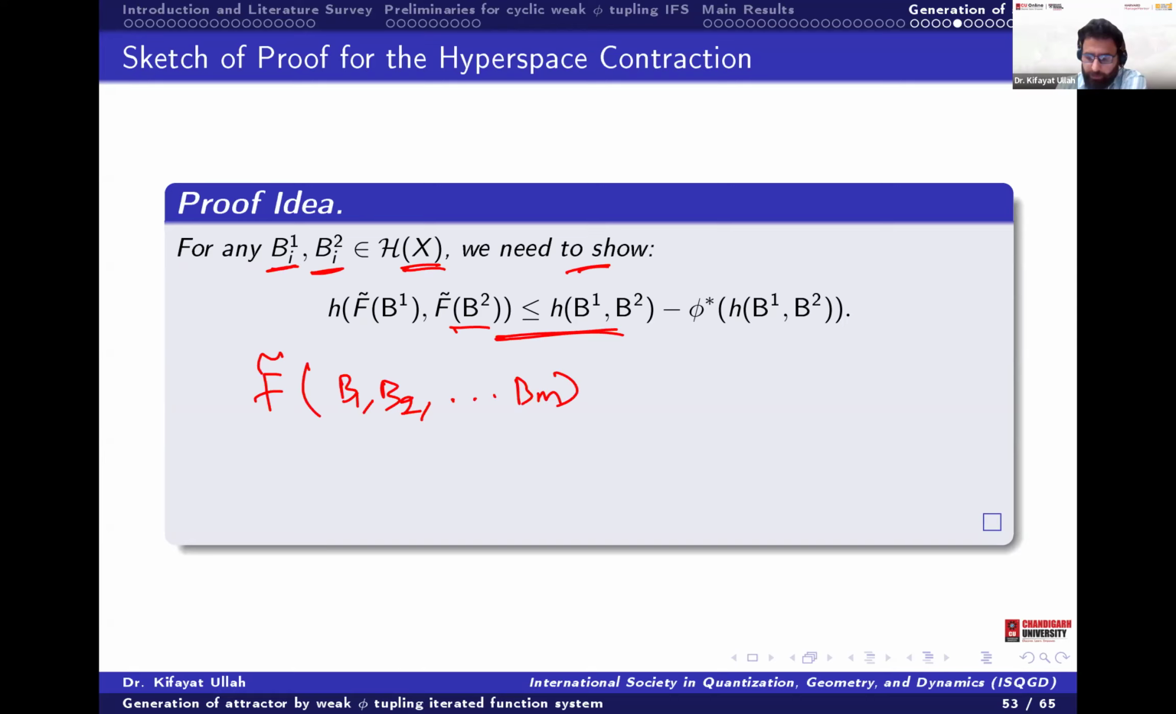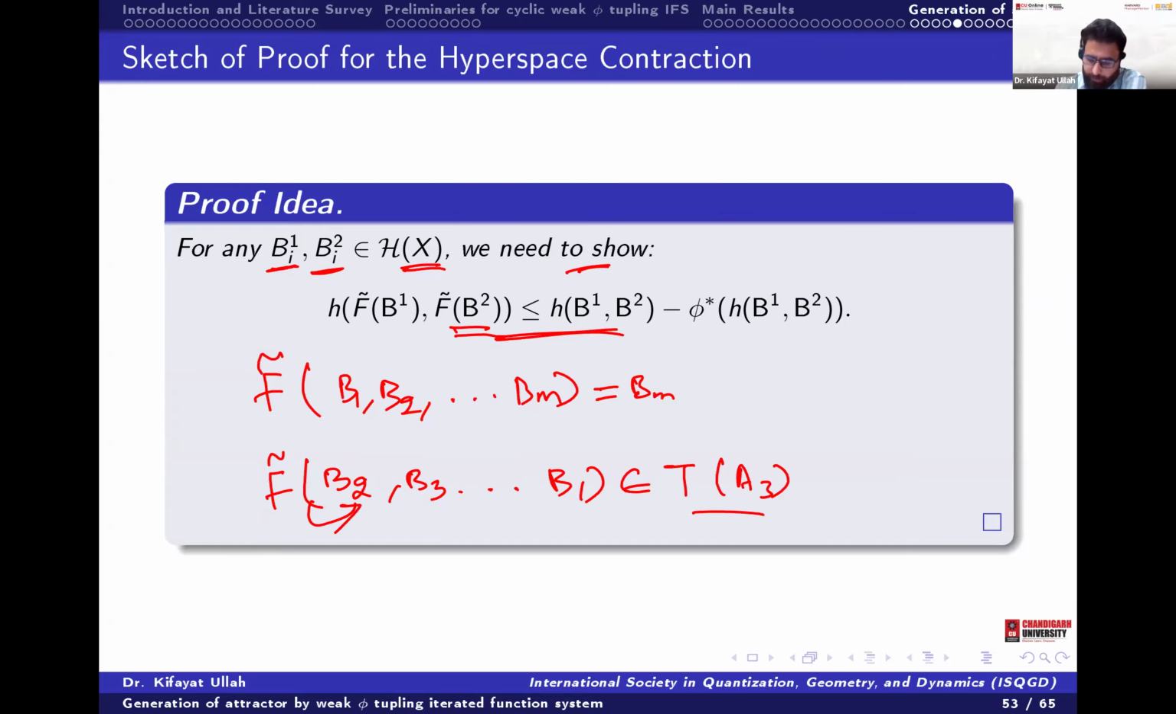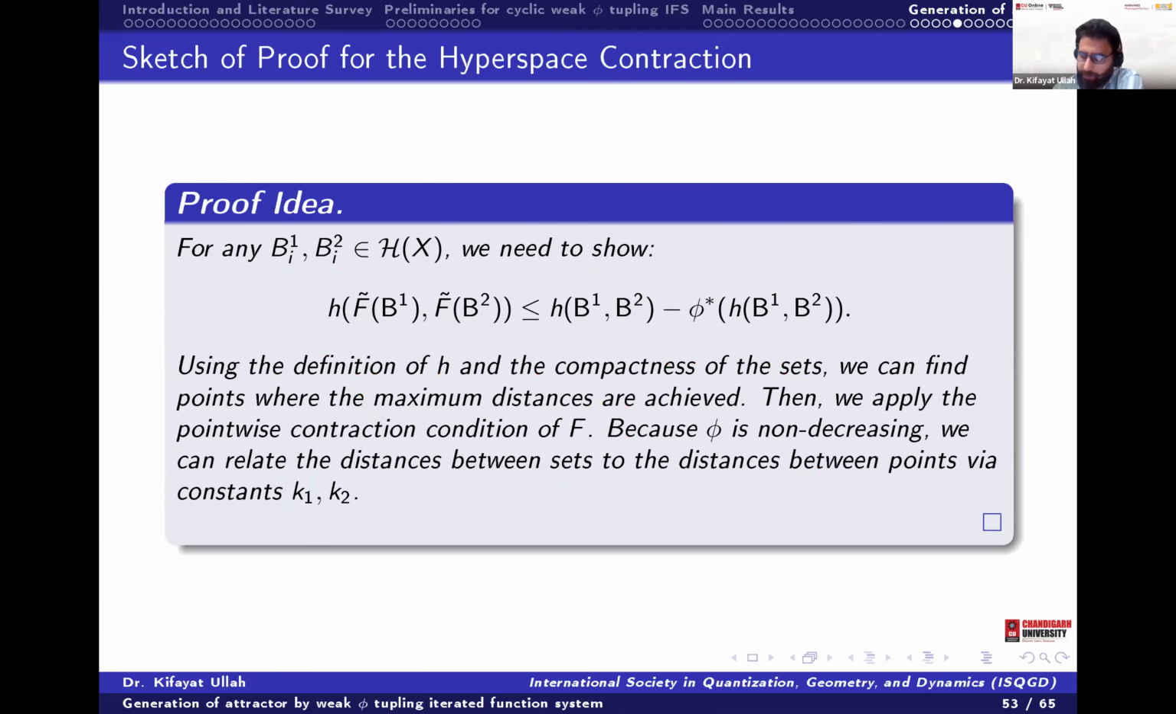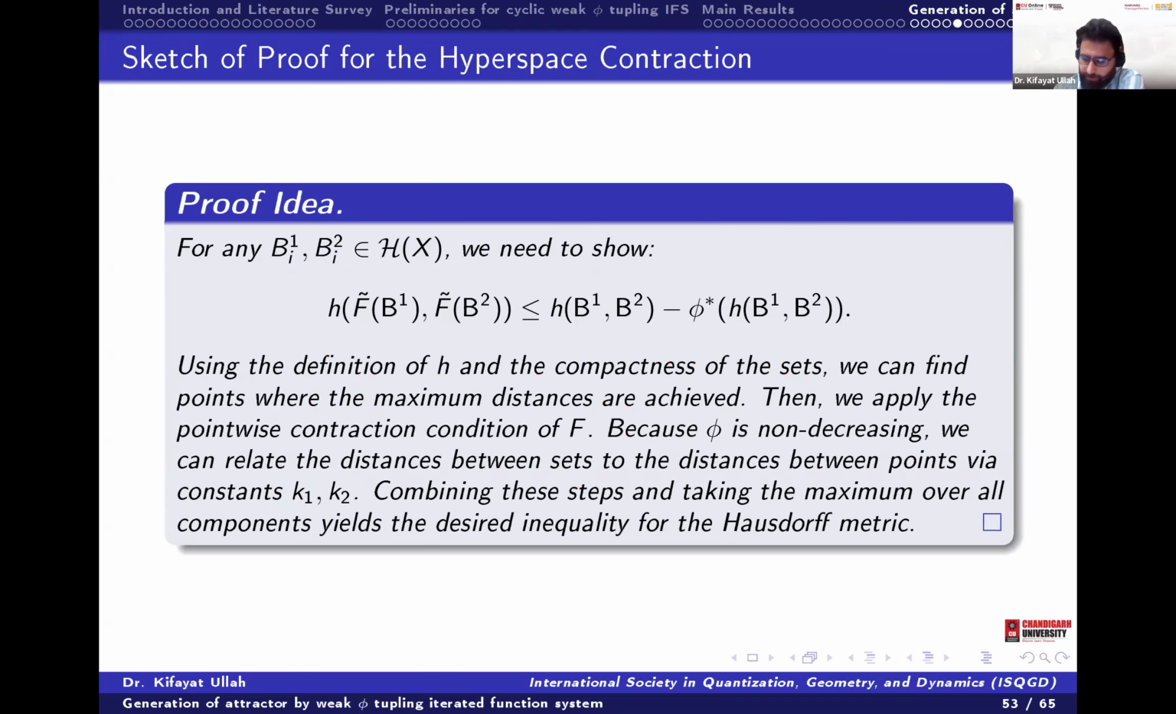Okay, so I wrote in short here. So f tilde, so this one will be the bm. Similarly b2, b3, so b1. So this even it will belong in the T of a3, because the image will go to the first order first element of this ordered tuple. So using the definition of the Hausdorff, we will show that it is a contraction, then it has a fixed point.